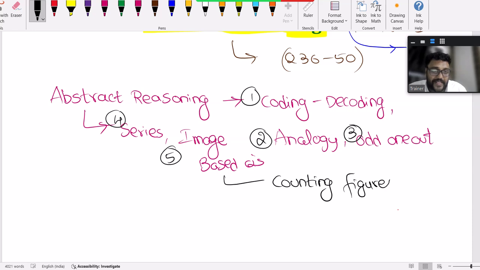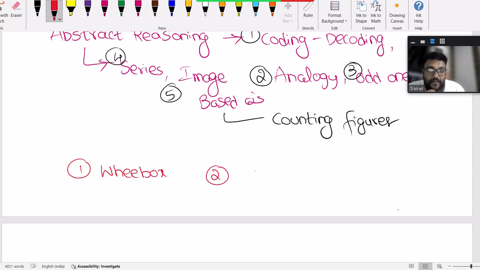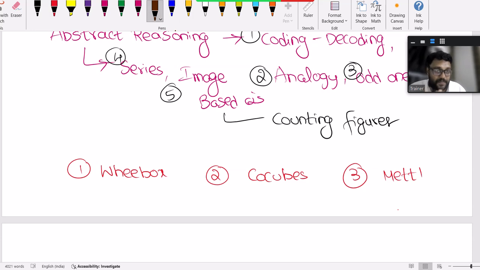See, this Accenture exam will be conducted by 3 different platforms. Platform 1, we can say, is Wheebox. There is one platform called CoCubes, and there is one platform called Metal. In this, the counting figures topic is very much important regarding the Wheebox platform. It depends on the test platform. Last year your seniors got the Metal platform actually.